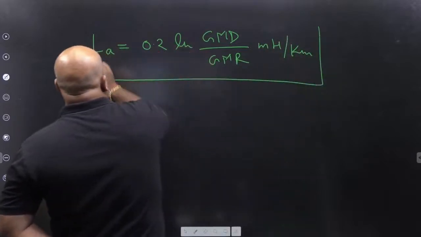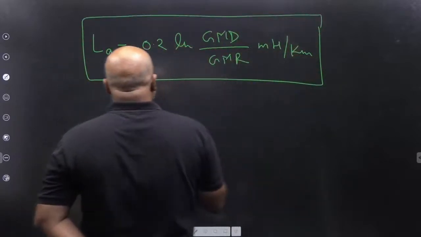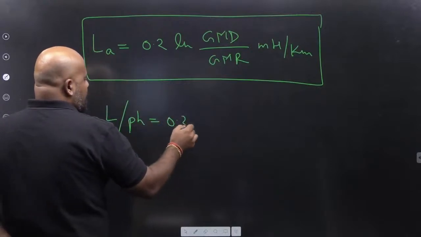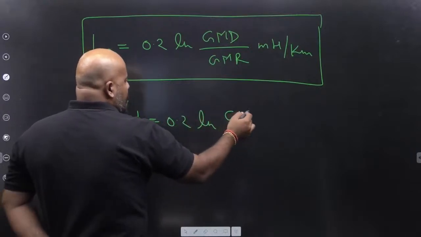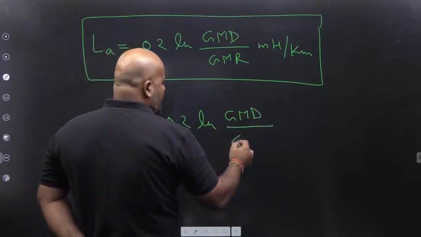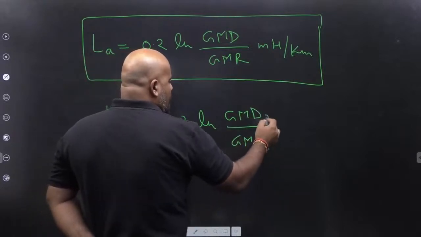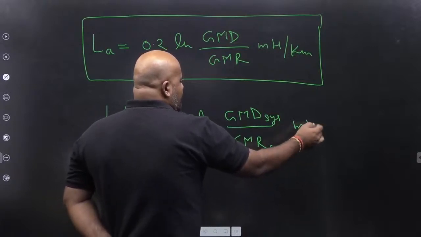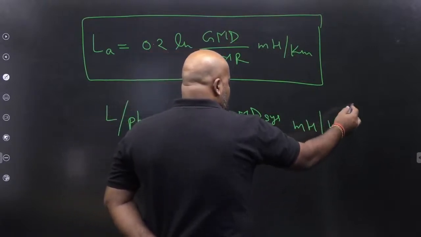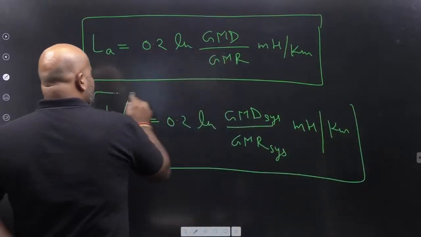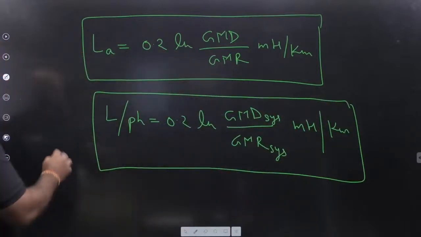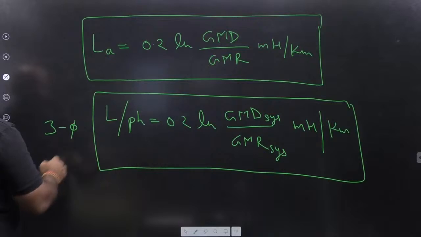This is the final expression. If you are dealing with three phase, then simply you can write inductance per phase by using this formula. It is GMD system, GMR system, millihenry per kilometer. I hope you remember that. But this is for a three phase.